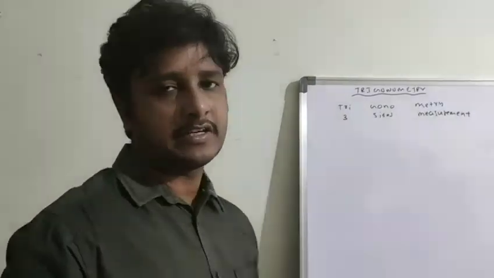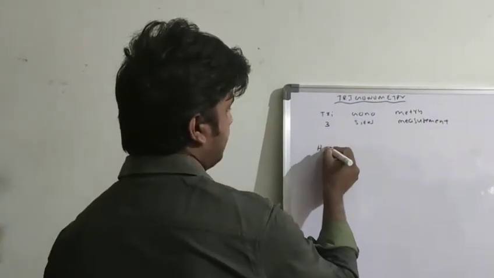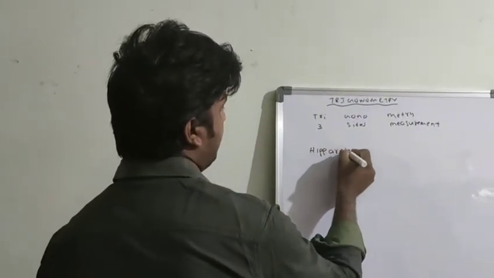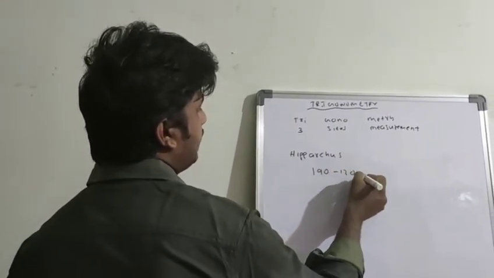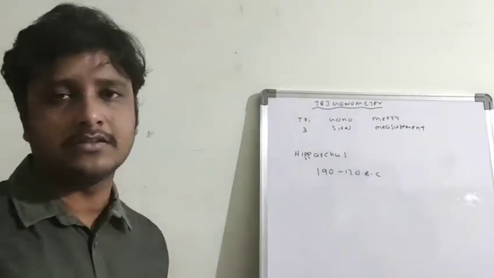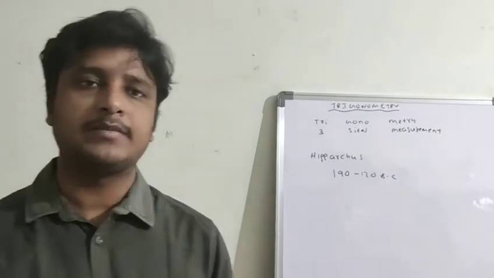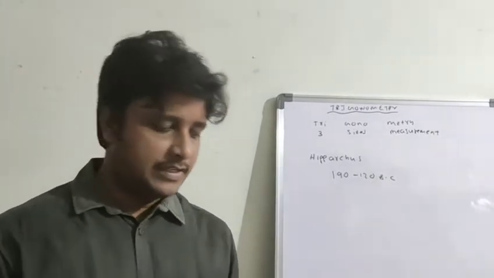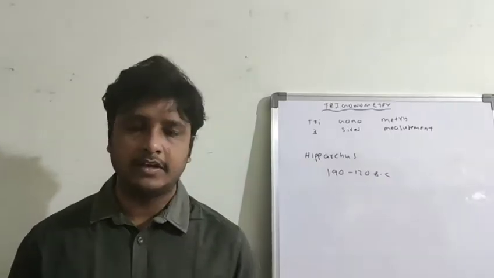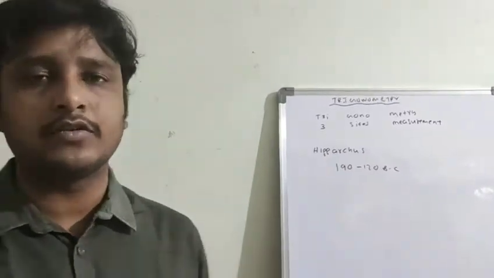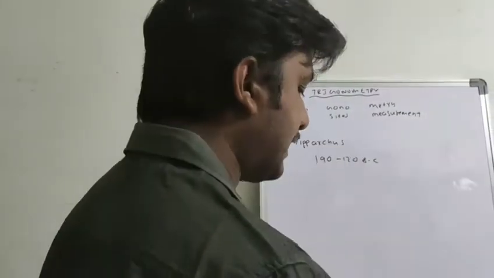The father of trigonometry is the Greek astronomer Hipparchus, who lived between 190 and 120 BC. Trigonometry is a branch of mathematics which deals with measuring the sides and angles of triangles. In trigonometry, we have different types of triangles according to the angles and according to the sides, but basically we consider only the right angle triangle.